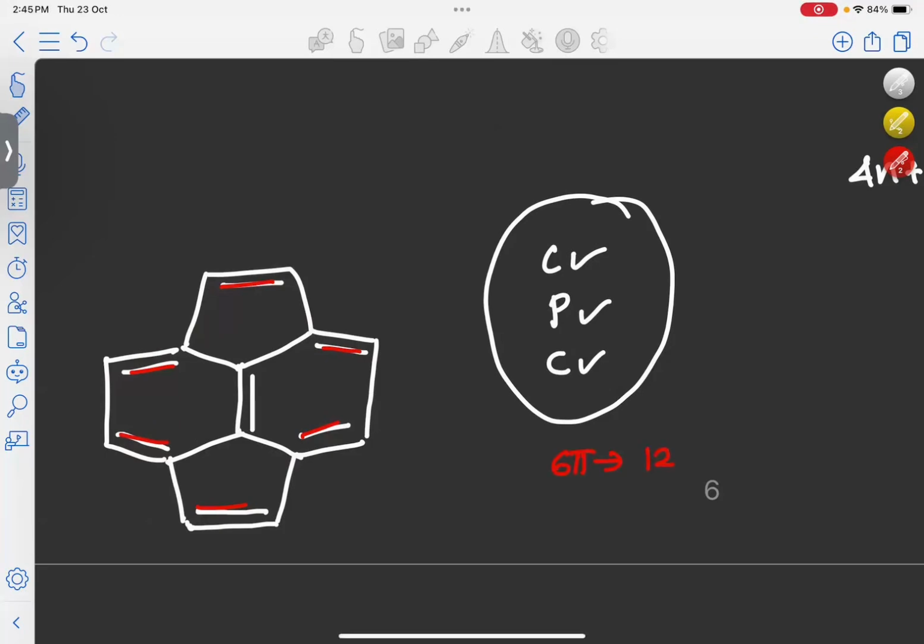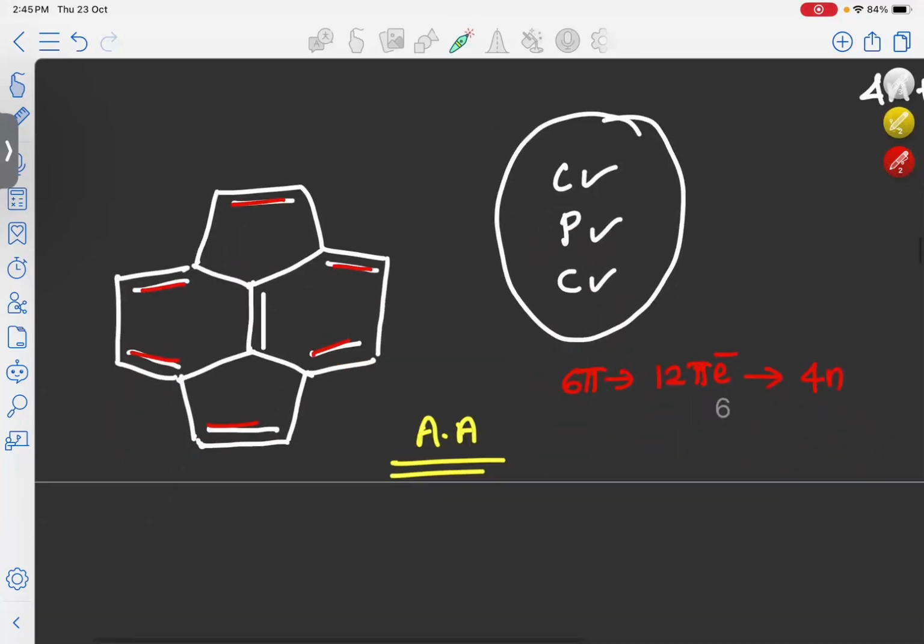That means it is an example of a 4n system. So our molecule is cyclic, planar, conjugated, and it contains 4n pi electrons. So it is an example of anti-aromatic. Okay, our molecule is anti-aromatic. And this is the next molecule here.